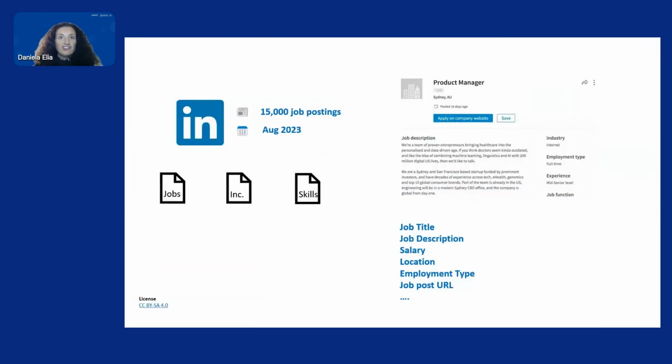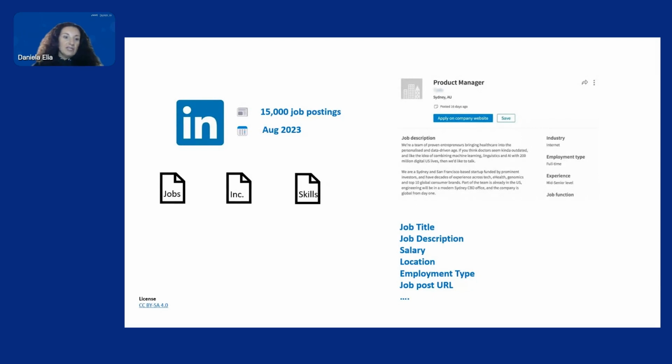So for this session, we'll be using a sample dataset of job postings from LinkedIn related to US vacancies. The dataset is basically a collection of records collected over 2 days back in August this year and stored in different files.